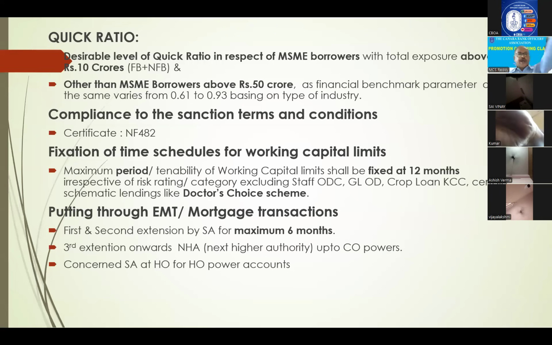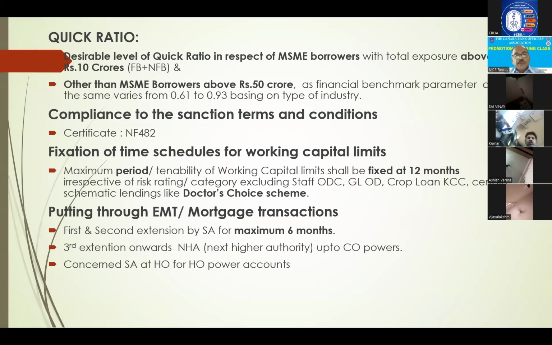Right? Next, compliance to sanction terms and conditions. Now NF 482, now it is online also. It has come recently, they have seen the circular. Fixation of time schedule for working capital. Generally, for working capital limits, OD, OCC, we fix 12 months only. Earlier, basing on risk, it was 12 months, 15 months, 18 months, like that. And for SME, 24 months also was there. Now, uniformly, it is 12 months only, irrespective of risk rating. And what are the excluded categories? Staff OD, GL OD, crop loan, KCC, and other schematic lending like doctor choice, etc.